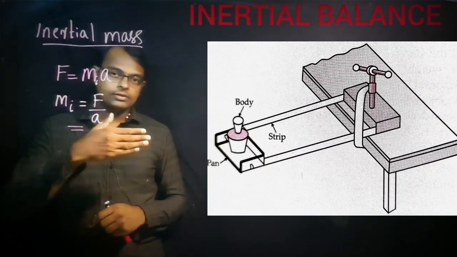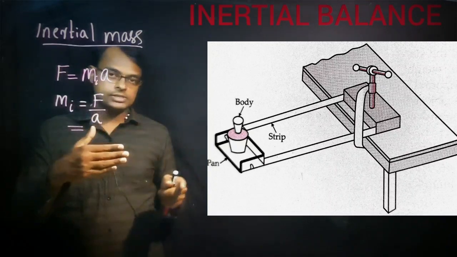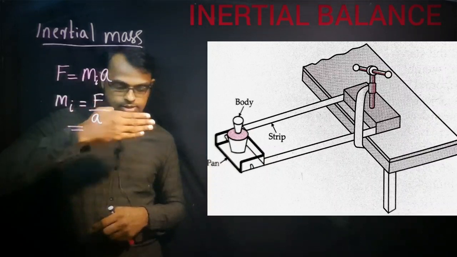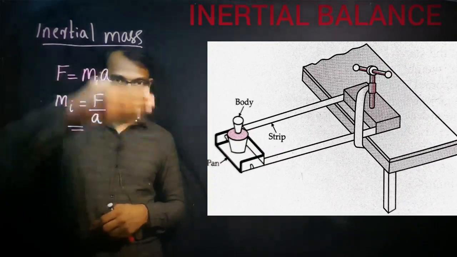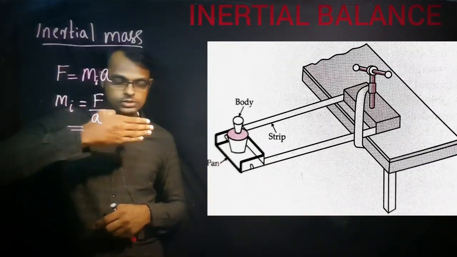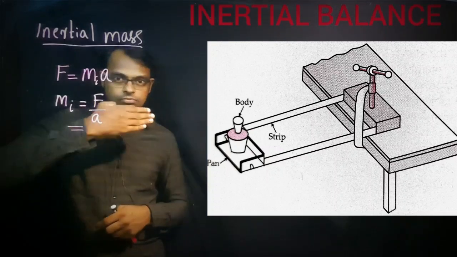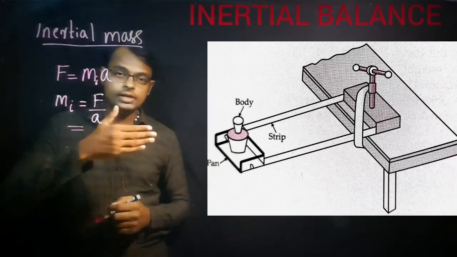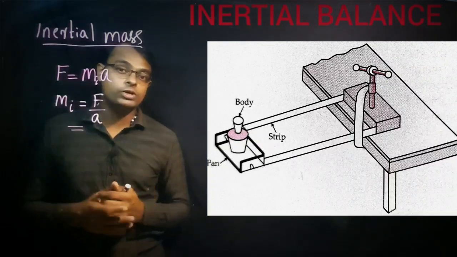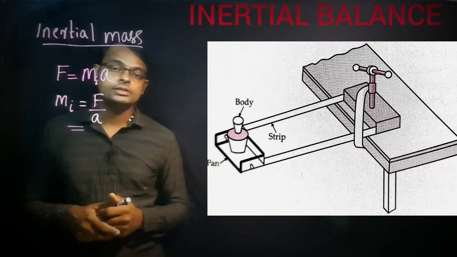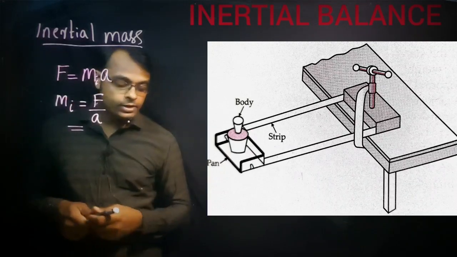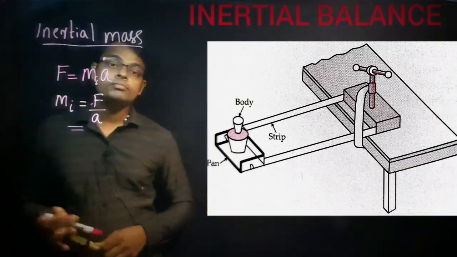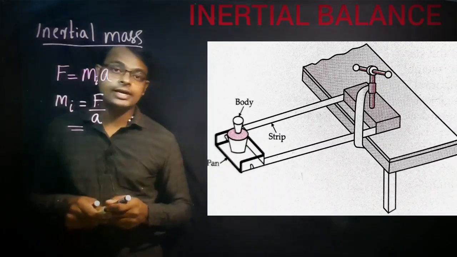This pan, including the metallic strip, starts oscillating horizontally, not like this, but like this. If it is oscillating like this, it becomes a SHM, simple harmonic motion, but you will learn later what it is. The time period of that oscillation can be calculated.